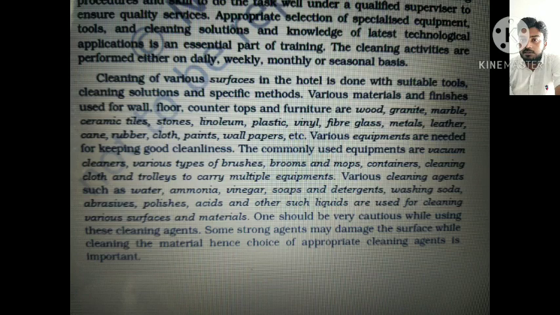In our next class, a little part is left from this chapter. How cleaning and maintenance things are done in a particular hotel or organization, we are going to read in our next class, and that would be the end part of this chapter.